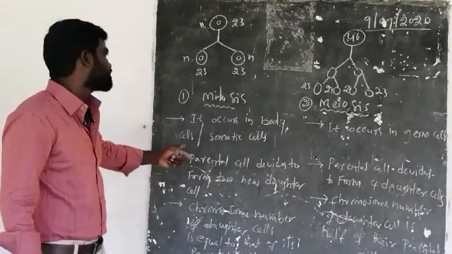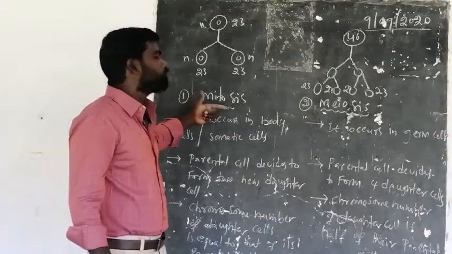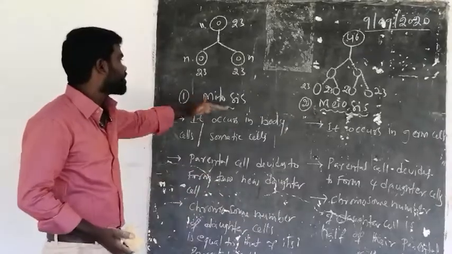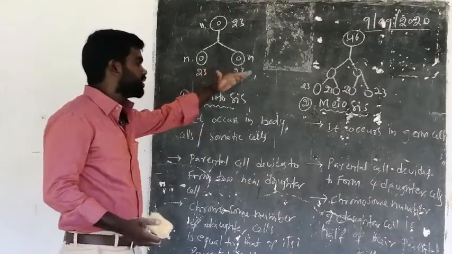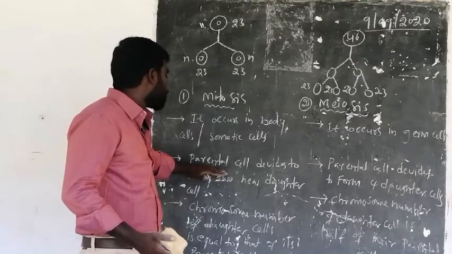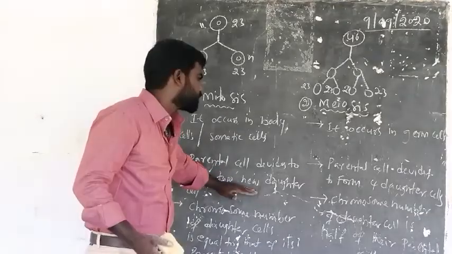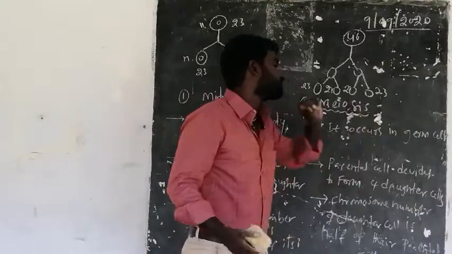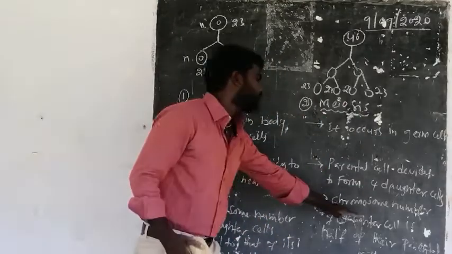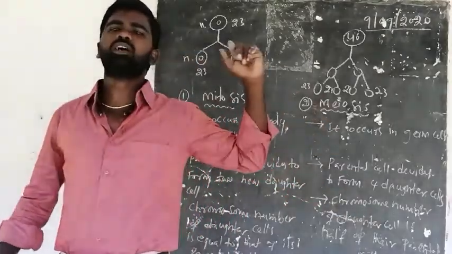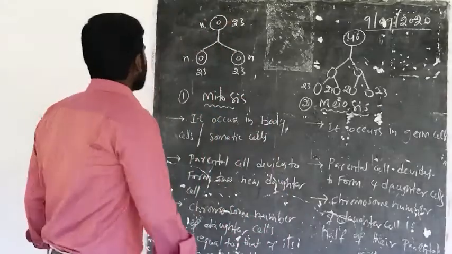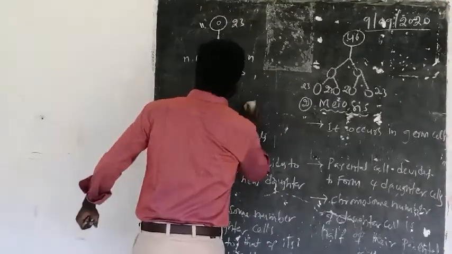And these are some differences between the two types of cell division, mitosis and meiosis. Here once again, mitosis occurs in body cells or somatic cells, and meiosis occurs in germ cells. In mitosis the parental cell divides to form two new daughter cells, and in meiosis the parental cell divides to form 4 new daughter cells. In mitosis the chromosome number is equal to the parental cell, and in meiosis half the chromosome number is present compared with the parental cell. And this is about the two types of cell divisions.